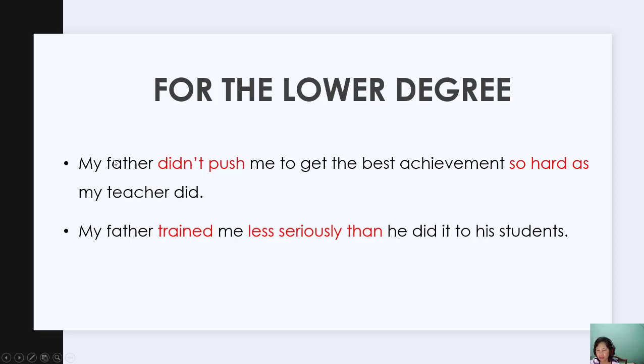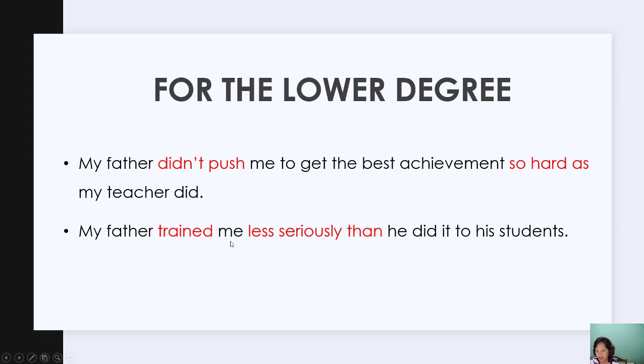So in this sentence, I want to compare my father and my teacher, what they did. And what my father did has a lower degree than what my teacher did.